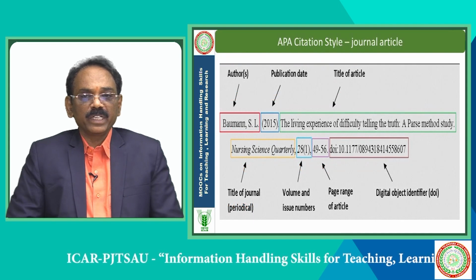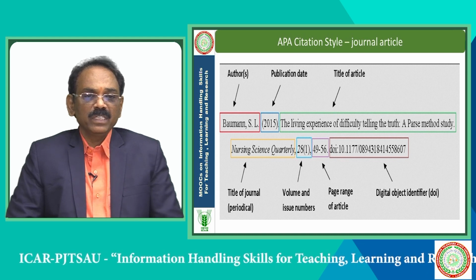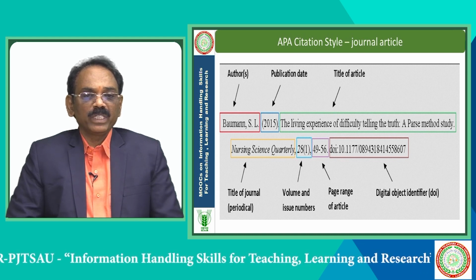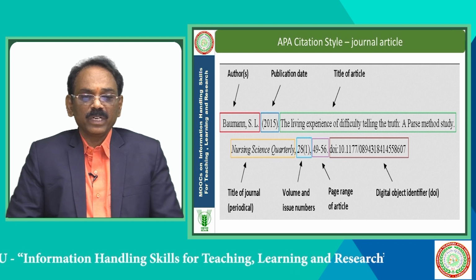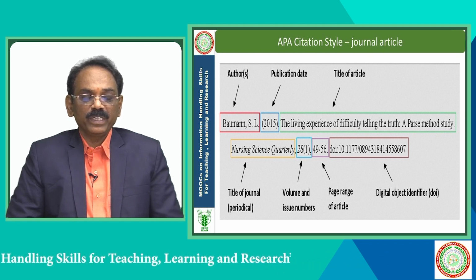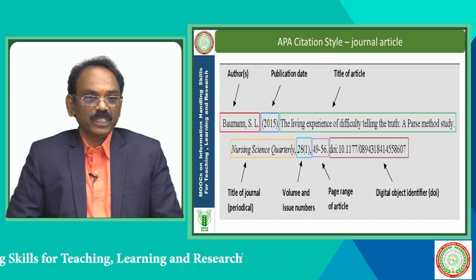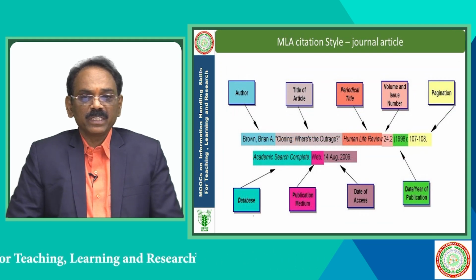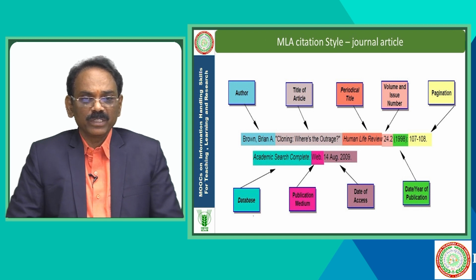In the American Psychological Association citation, as given here, you can see we first write the author, followed by the publication date, title of the article, title of the journal, volume, issue and page numbers, and digital object identifier. Then in the MLA citation style, it is first the author, then title of the article, periodical title, volume and issue number, then date and year of the publication, pagination, database, publication media, and date of access, which you can also give.